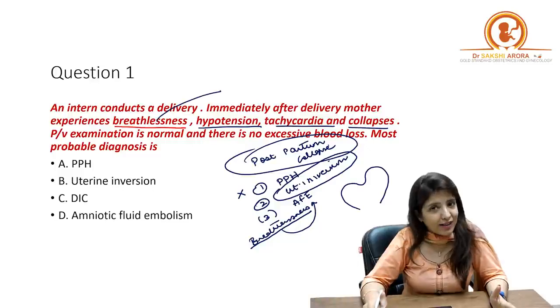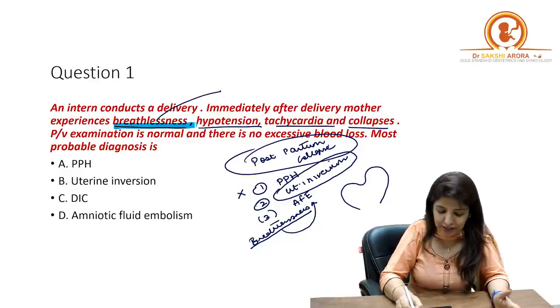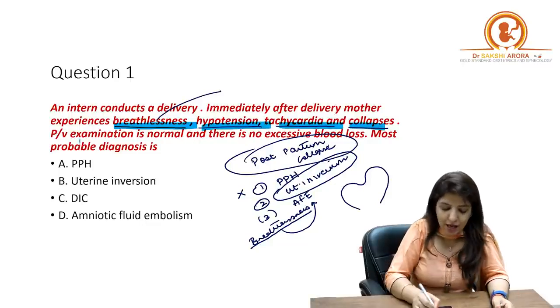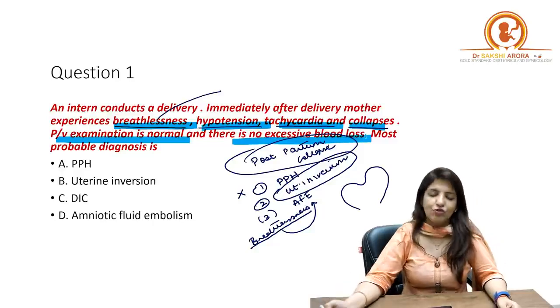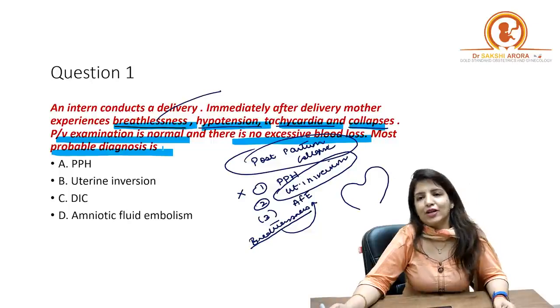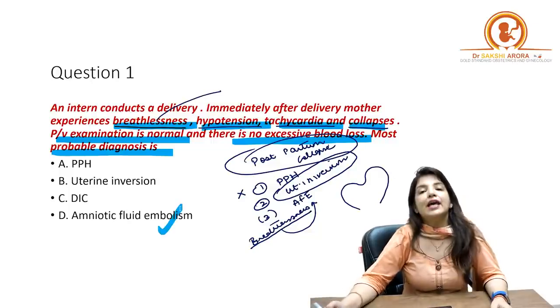And so in our case over here, we are getting that the patient is having breathlessness, there is hypotension, tachycardia and she collapses. Per vaginal examination is normal and there is no excessive blood loss. What is the most probable diagnosis? The most probable diagnosis is amniotic fluid embolism, right?